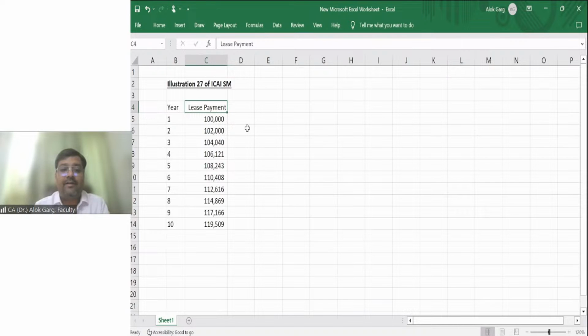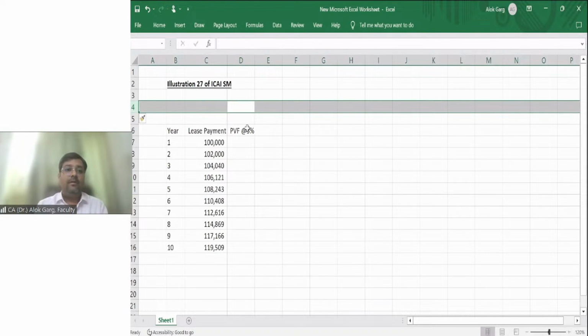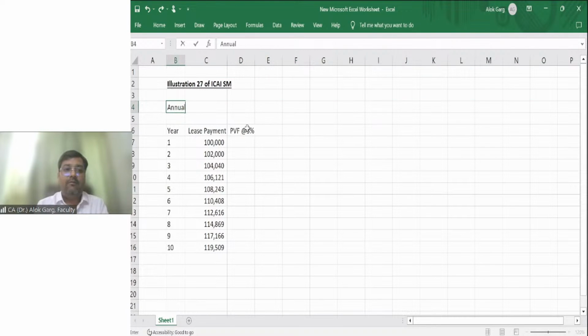Then there is a discount factor, the present value factor at the rate of 5%. The 5% is the interest rate implicit in the lease. The annual lease payment has to be made at the beginning of every year.